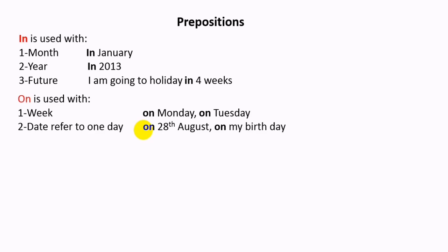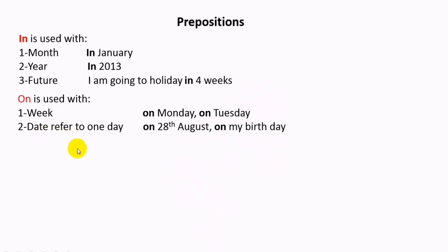In addition to that, a date refers to one day. This is a very important step, you have to understand what it means that a date refers to one day. For instance, on 28th of August. Now, 28th is a day from the date. One day from the date. Okay? On my birthday. What does that mean? One day of my life date. One day I've used, which is my birthday, on my life date.